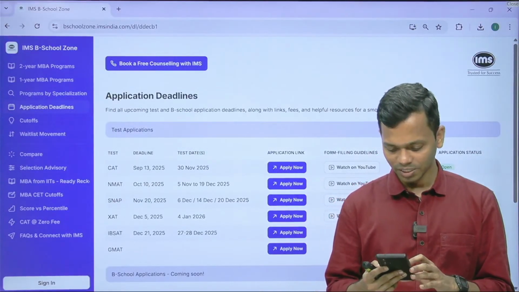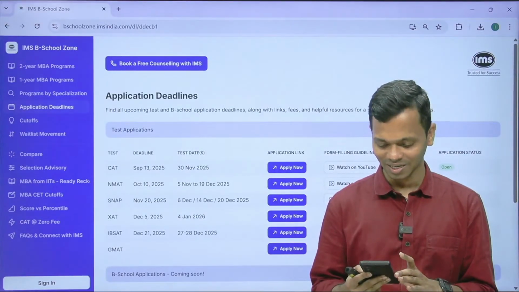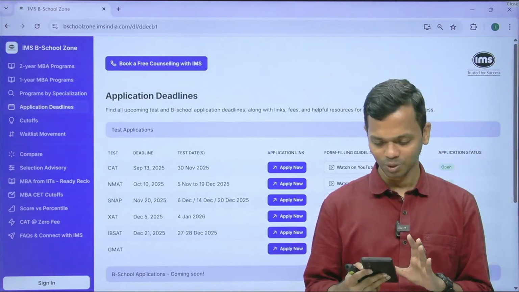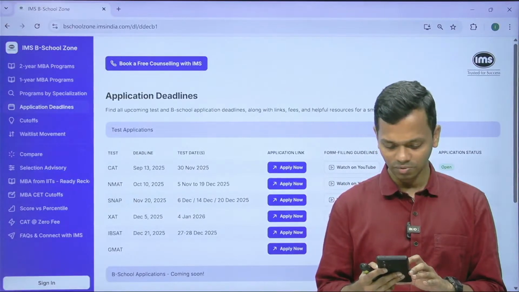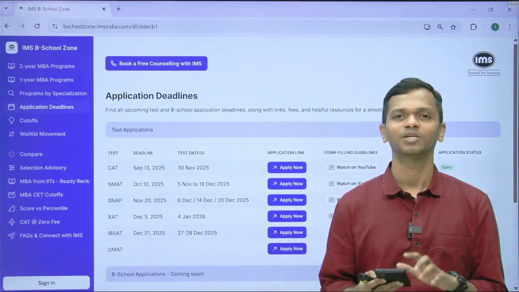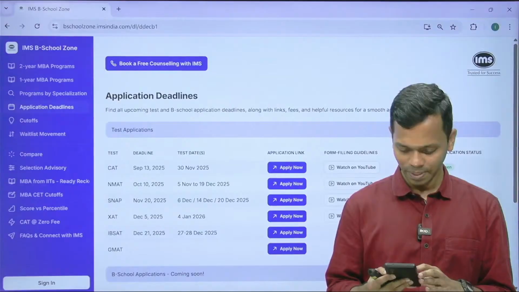Please tell safe percentile of IIM Mumbai. Okay, very difficult for me to answer right now, but I would say at least aim for a 95 percentile, which would put you in a good position. When will step 2 of NMAT open? It is already open. You can go to the NMIMS website and complete step 2.